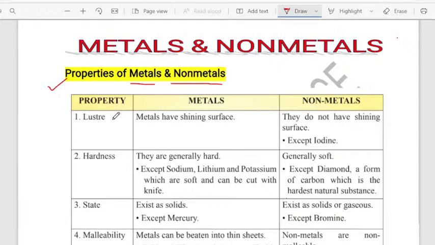Metals have many properties, children. Let me start with the first property, which is luster. What is meant by luster? Luster is nothing but the shining property.